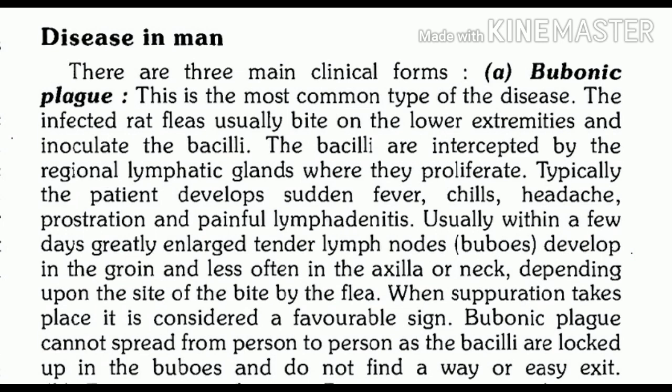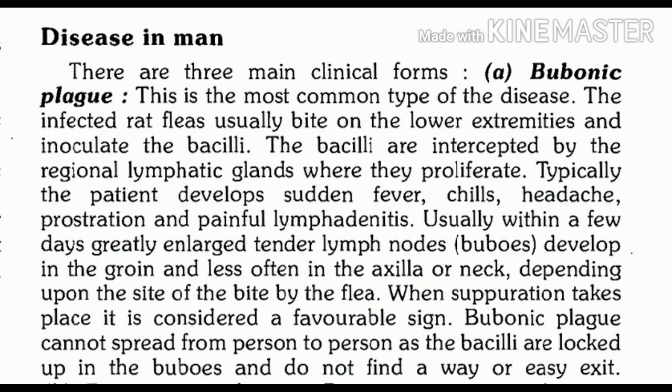Now of these 3 clinical forms, the most commonly found type of plague is bubonic plague. So this is the most common to occur, or whenever plague cases occur, the majority of cases will be of bubonic plague, and it is acquired by bite of infected rat fleas. Now what happens when these rat fleas bite? During this process of biting, they inoculate plague bacilli, and generally the site of bite is the lower extremities, but they can bite anywhere.